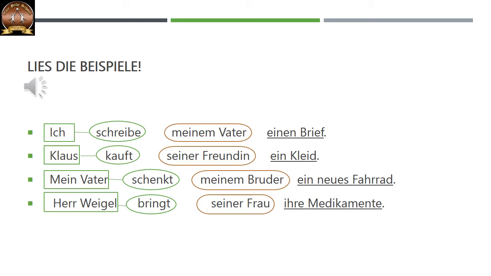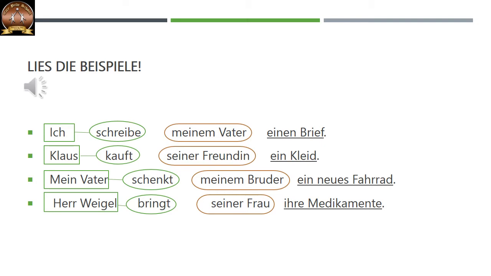Let us go to the next example. Klaus kauft seiner Freundin ein Kleid. Kaufen is the verb to buy. Wer kauft? Klaus. Also Klaus is das Subjekt im Nominativ. Seiner Freundin, that is the dative object of the sentence. And ein Kleid, that is the accusative object of the sentence. Correct? You can guess that from the endings of the articles. Now, again the verb kaufen needs one nominative subject, one dative object and one accusative object.